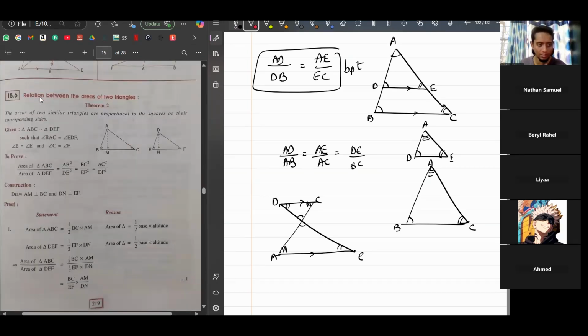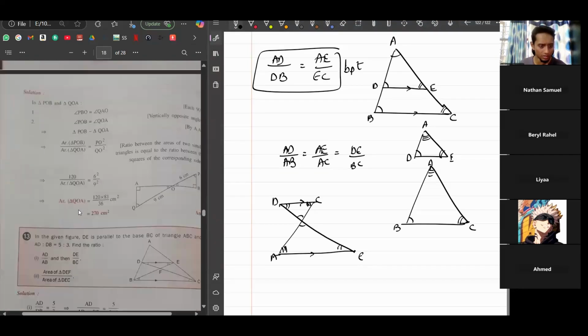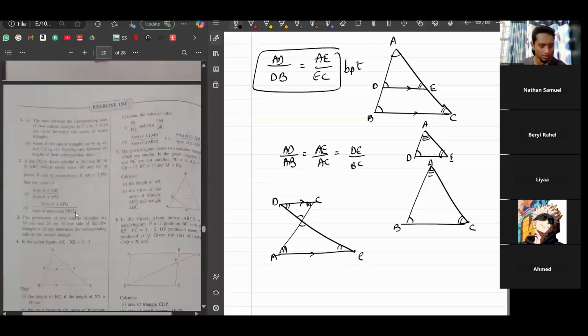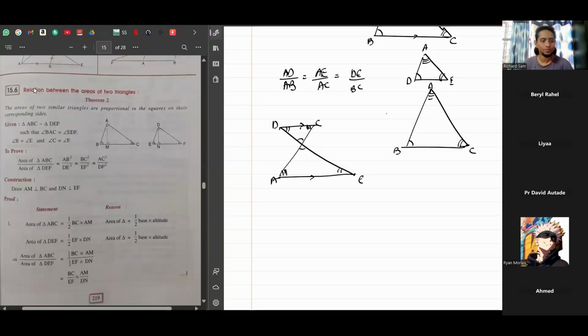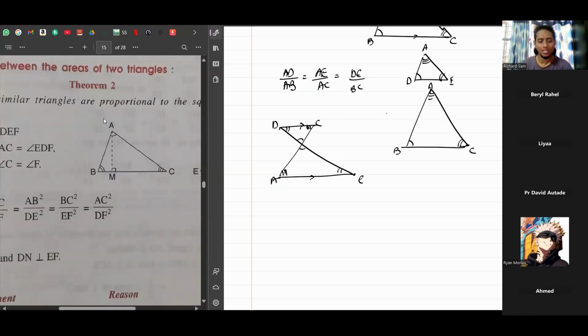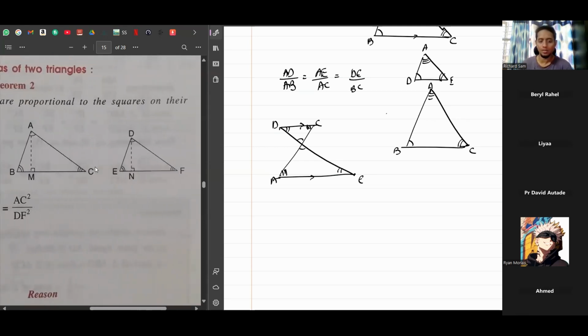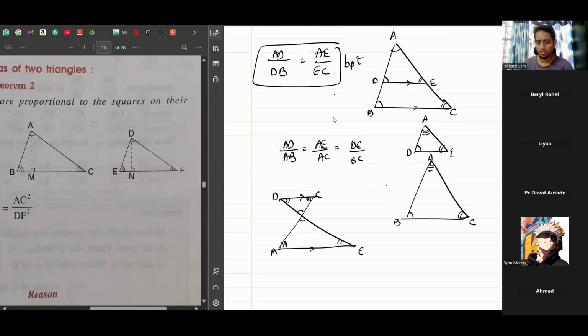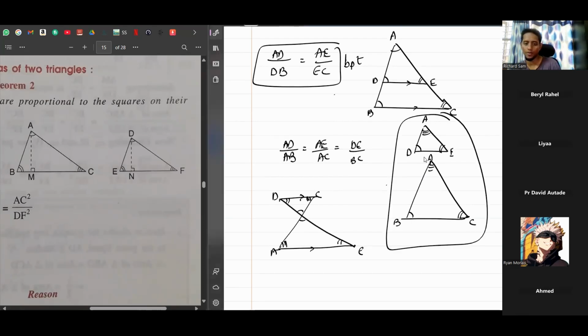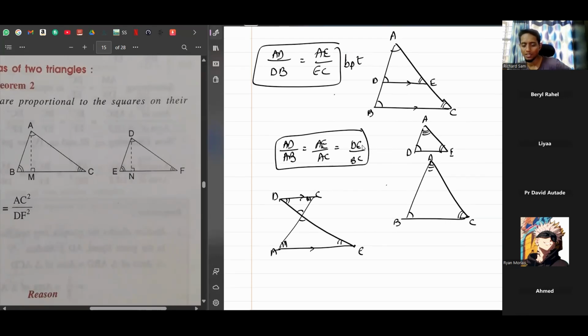Okay, we'll go to the next part of the chapter, relationship between areas of two triangles. Let's just rejoin the meeting. Okay, next there's a theorem regarding the area of two similar triangles. So let's take these two triangles that are similar. We have written down the corresponding sides that are proportional to each other.